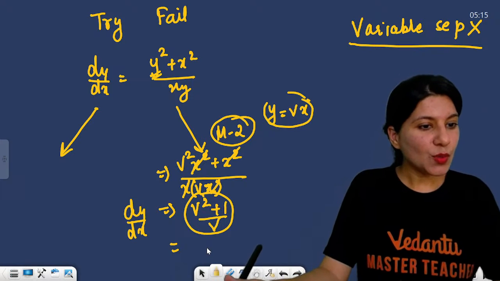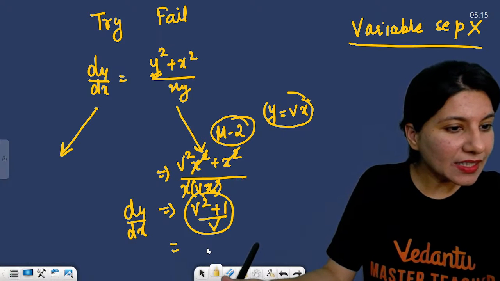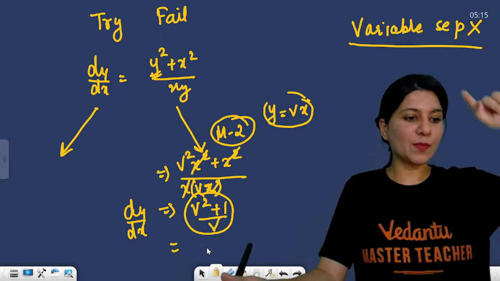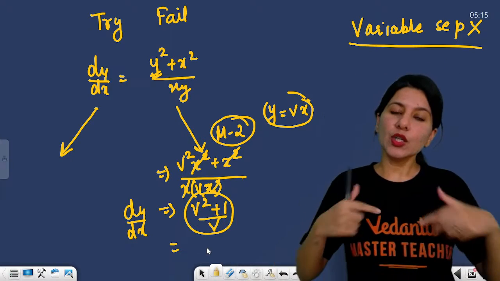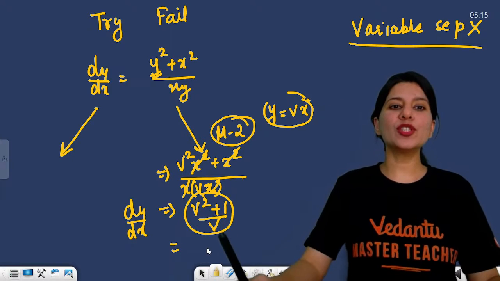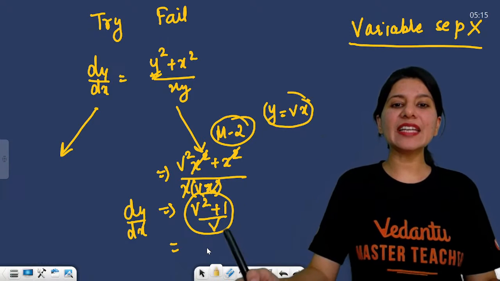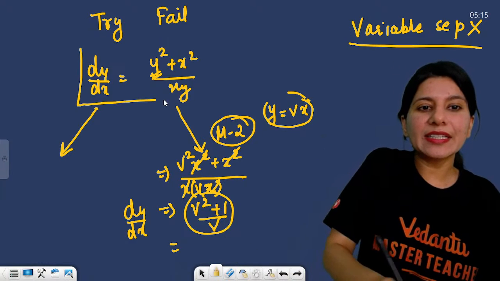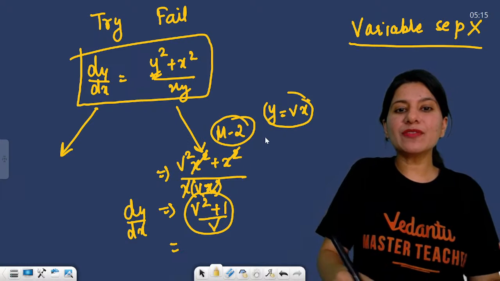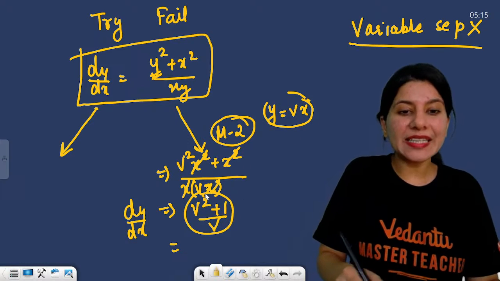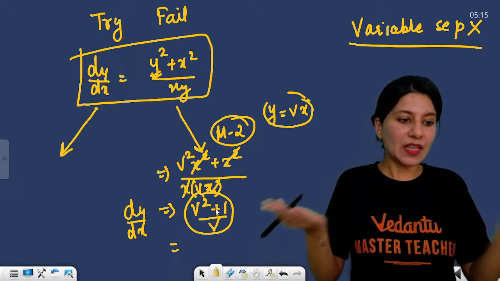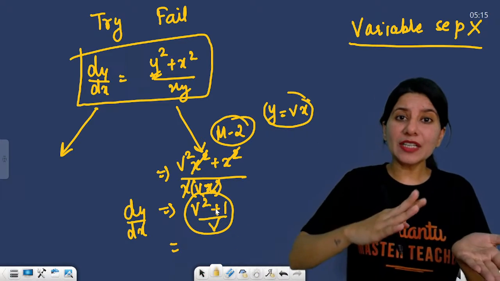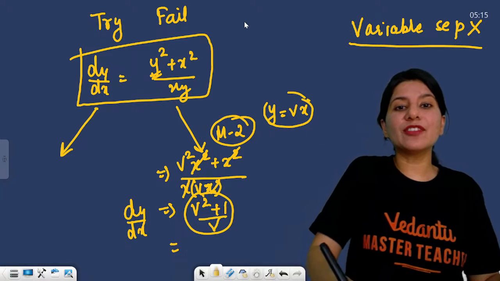Okay. Who was asking? Yes, Black was asking how to differentiate. So you just assume that yes, this is homogeneous, and I'm going to put y equals vx after calculating dy by dx. The moment I put y equals vx, that means this is a homogeneous equation. Now to solve it. If not, then try to find out linear differential equation.